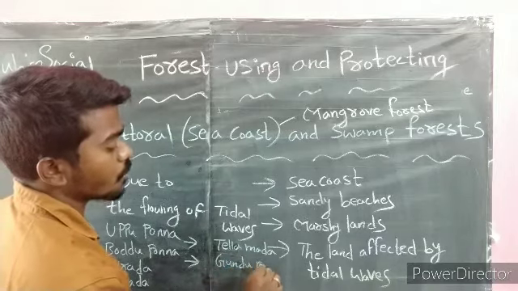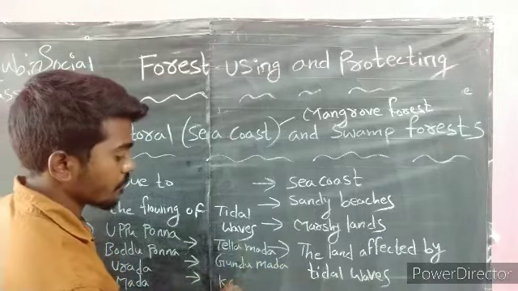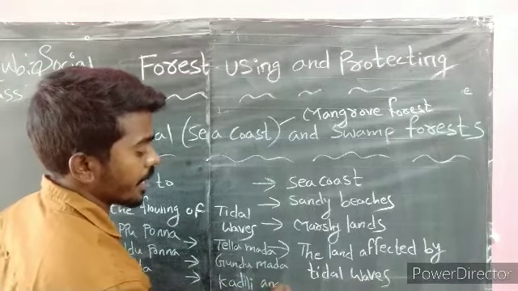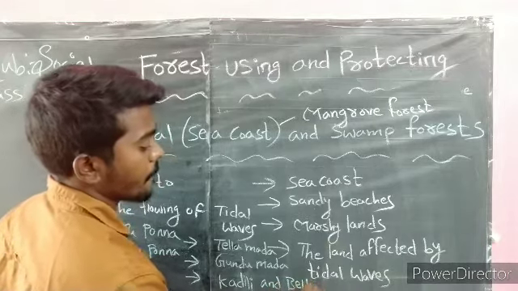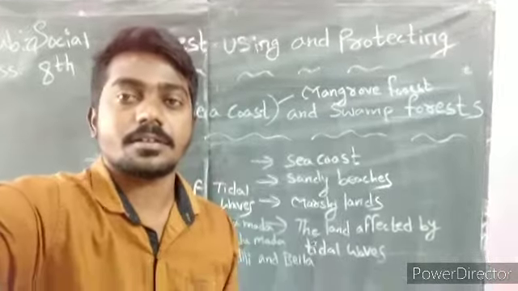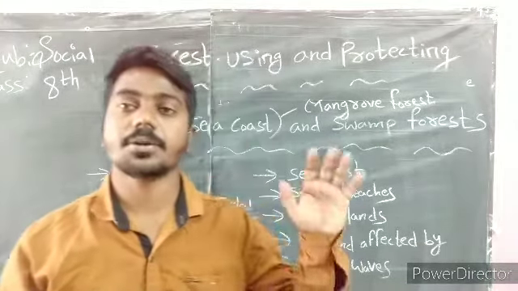Okay, Gundumada, Kadili and Bella. These are the type of vegetation, these are the type of vegetation which grow in the littoral forest.